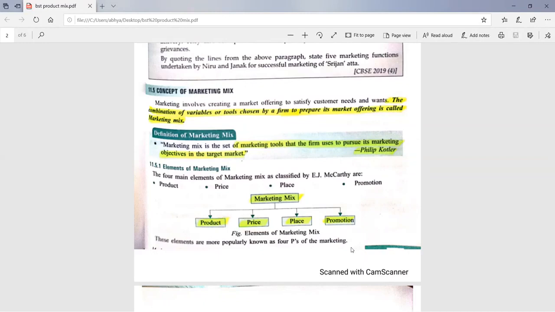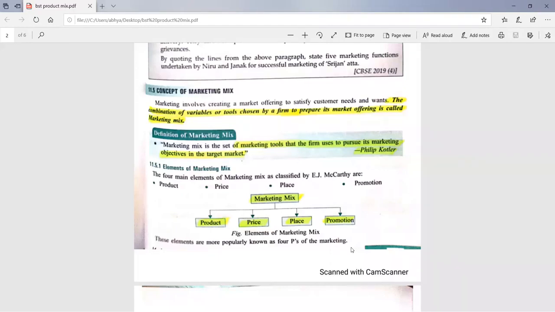Or we can say it is a combination of 4 P's. If you want to learn the easy definition, you can learn that marketing mix is a combination of 4 P's. You can see in this given diagram that marketing mix is bifurcated into 4 P's. What are those 4 P's? Product, price, place, promotion. In product, all the decisions related to the product are taken, like the brand name of the product, how we will prepare the label, what the packaging will be, and what the qualities and features of the product will be.